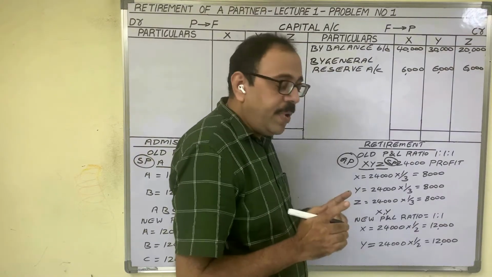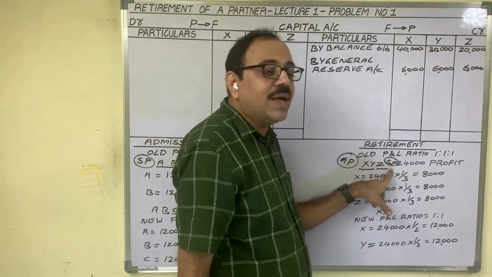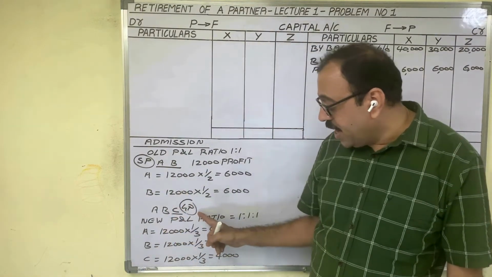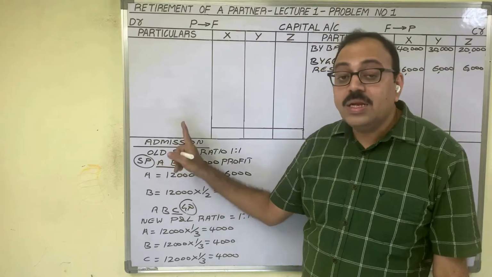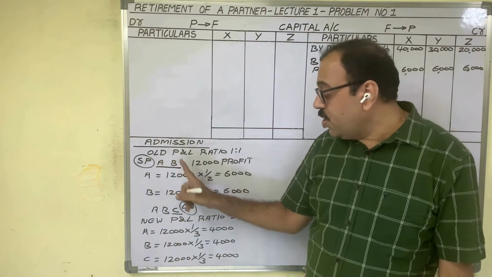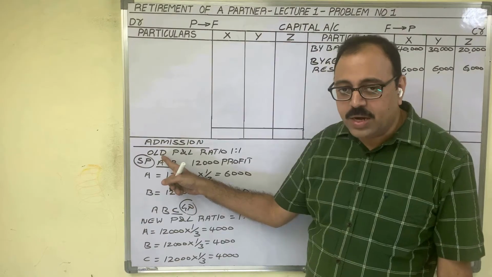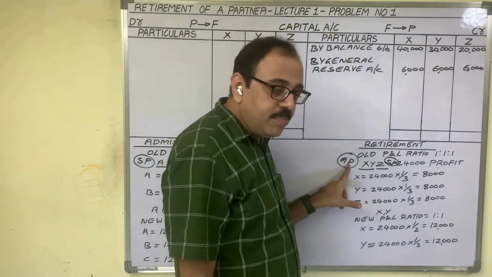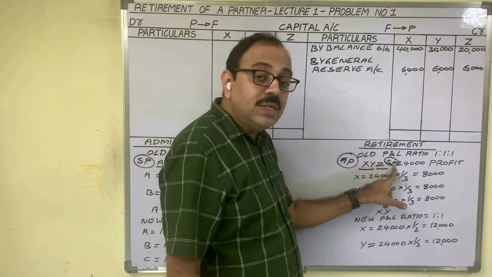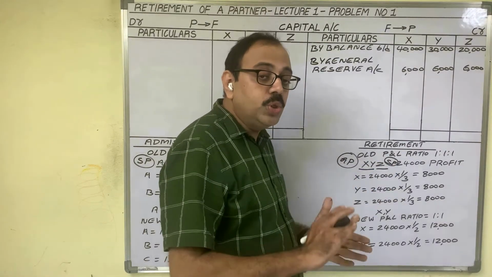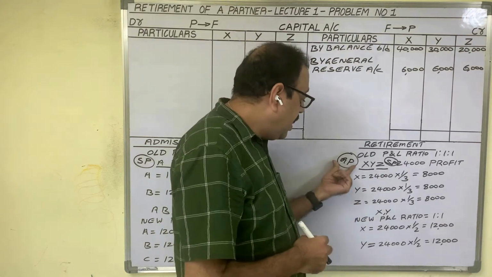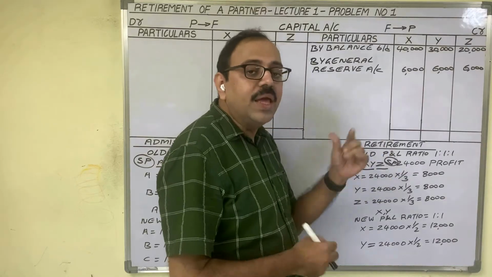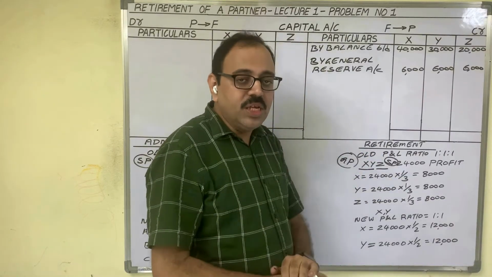Goodwill is to be paid by gaining partners to the sacrificing partner. In admission, the new partner is a gaining partner and the old partners are sacrificing partners. Therefore, a new partner pays goodwill to old partners. But in case of retirement, existing partners are gaining partners and the retiring partner is the sacrificing partner. So who should pay goodwill to whom? Gaining partners, the existing partners, should pay goodwill to the retiring partner. So be clear with this point.